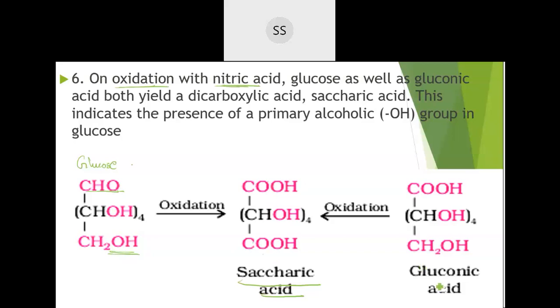Now this side you see, gluconic acid also they took. When gluconic acid was further oxidized in the presence of an oxidizing agent, this alcohol functional group also got oxidized to the carboxylic acid. So from this, it's an indication that when you take a strong oxidizing agent, the last terminal group present is the alcohol group itself. If you have got carboxylic acid here, the last one is the alcohol group. These are the reactions which were done.